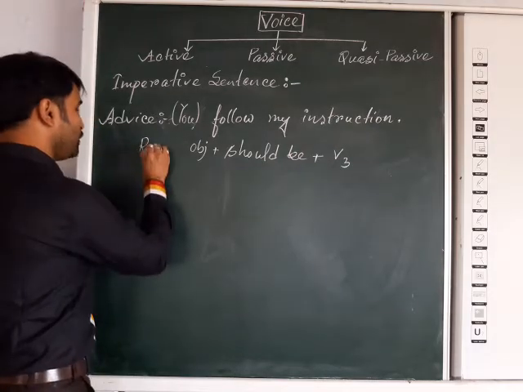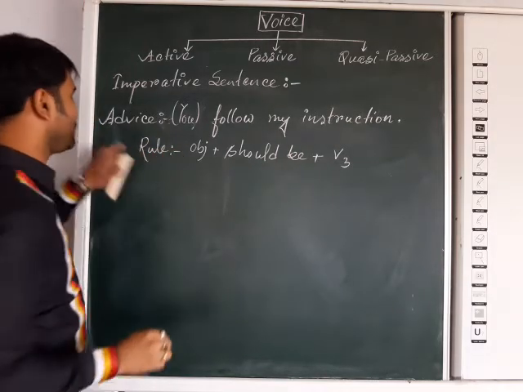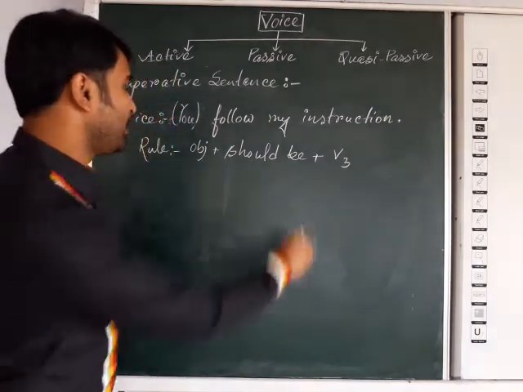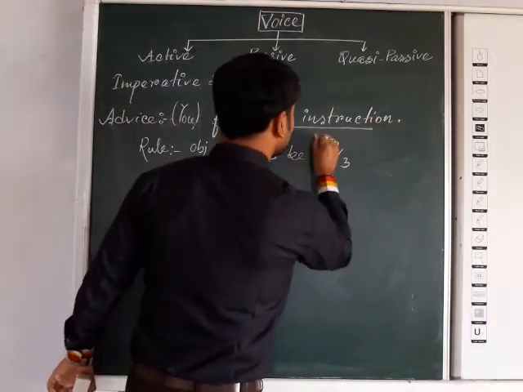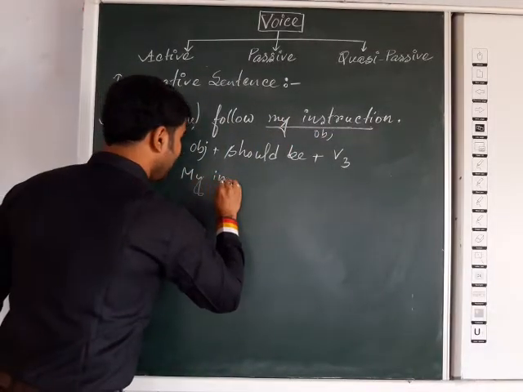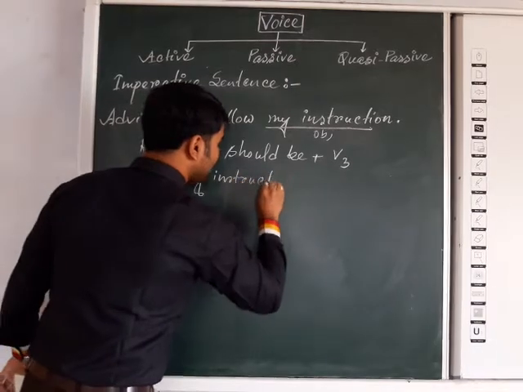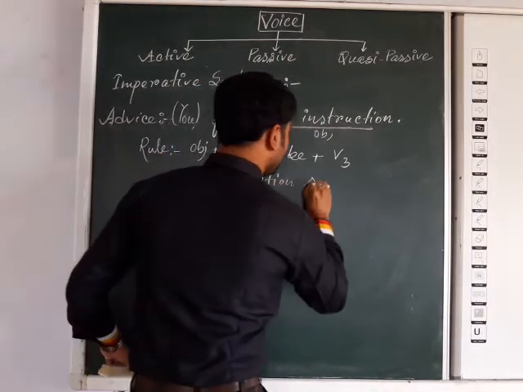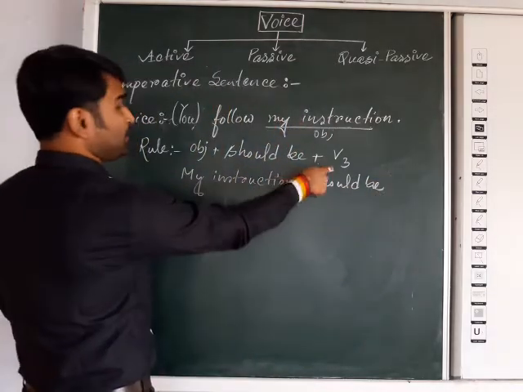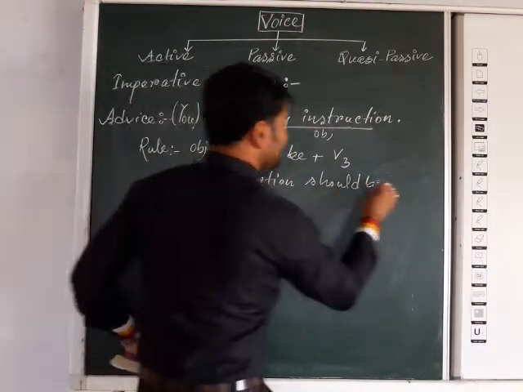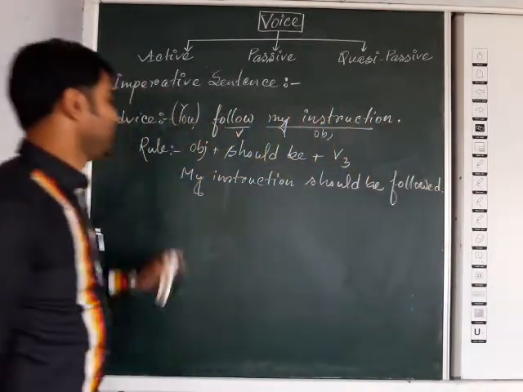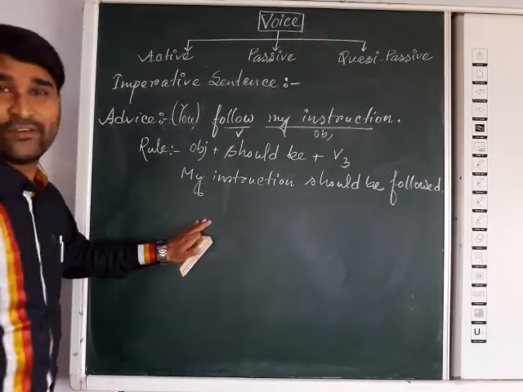It is the rule in case of advice. You will write in your copy: object followed by should be plus V3. So the answer will be what? Follow what? My instruction. This is the object. So the answer will be my instruction, should be, then V3 form of the verb. This is the verb. Should be followed. My instruction should be followed. That is the answer in case of advice.